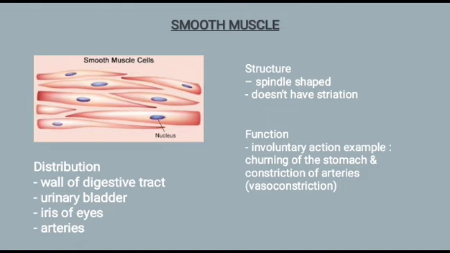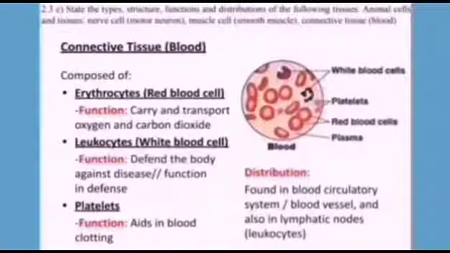Other than that, it also helps with the constriction of arteries, which we know as vasoconstriction as we have learned before. Next, where is the distribution of smooth muscle in our body? The distribution of smooth muscle in our body is in the wall of the digestive tract, in the urinary bladder, iris of eyes, and arteries.